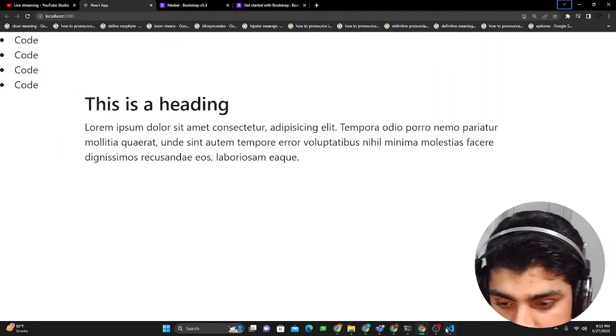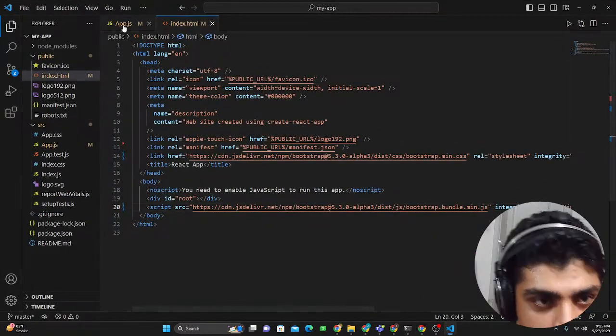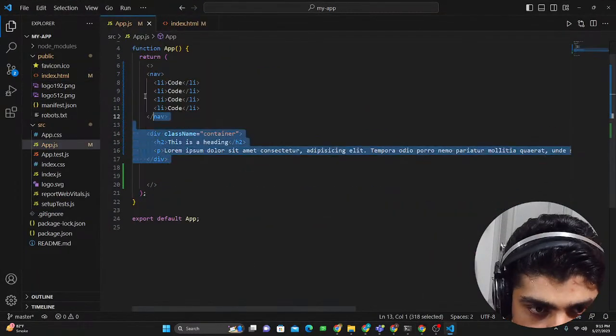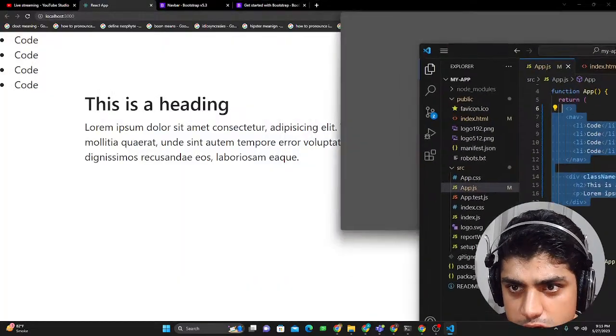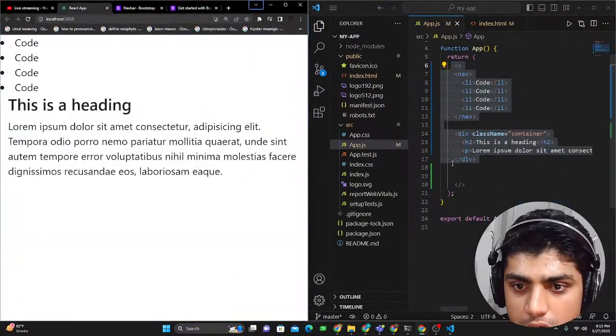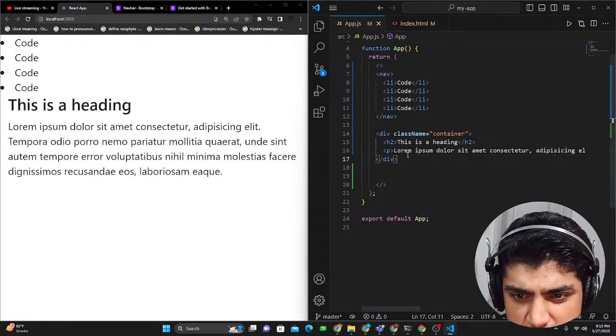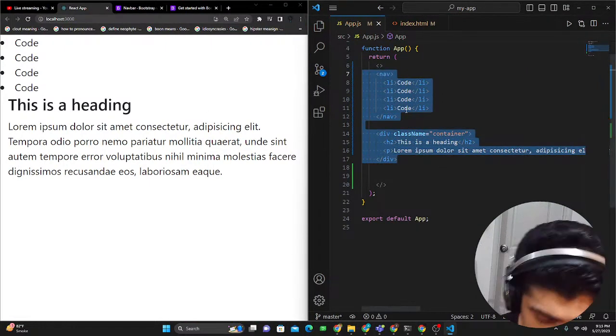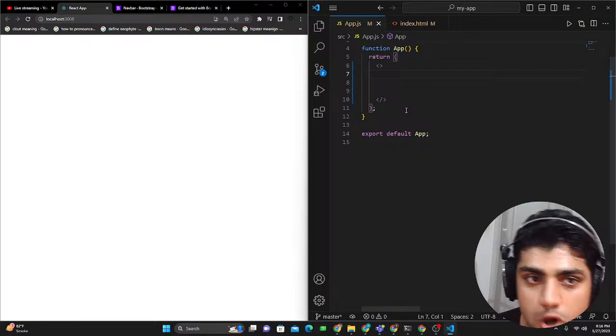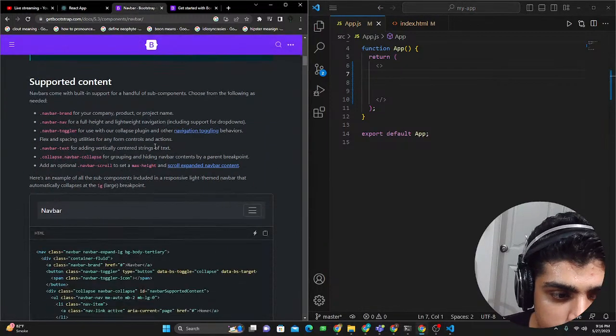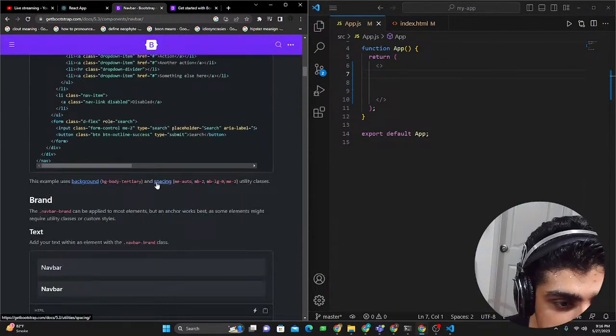Now we have to include a navbar like what we were doing. We were going to delete this, so I'm just going to go side by side. Let's go to the navbar section. Remember, this is really ugly, so let's delete all of this again. Boom, it's gone. Now let's go to navbar and all the way down, and this is a really nice navbar over here.